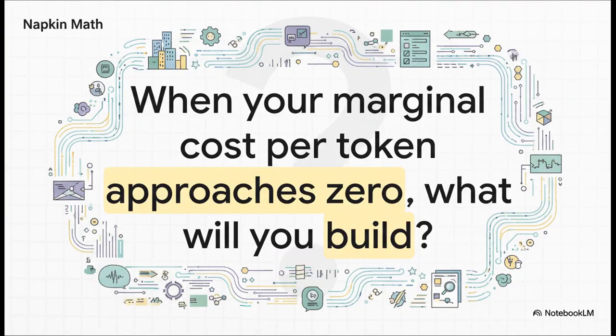And that leaves us with a final thought to chew on. This whole thing starts with saving money, but it ends with unlocking potential. When the marginal cost to generate one more token gets incredibly, ridiculously close to zero, what will you build? What new products, what new features, what amazing user experiences become possible when the cost of generation is no longer holding you back?